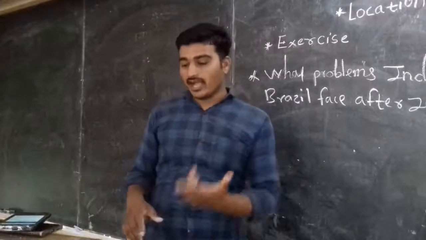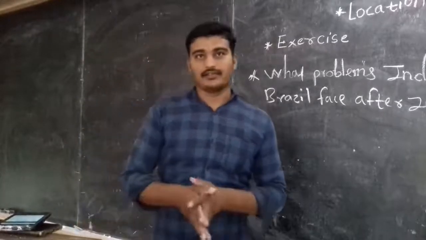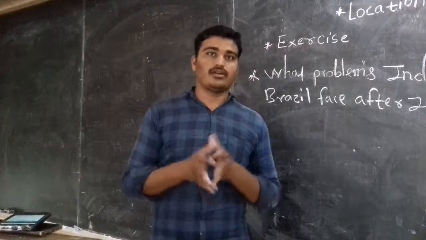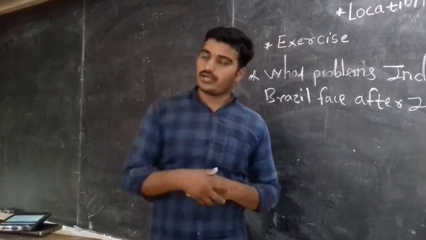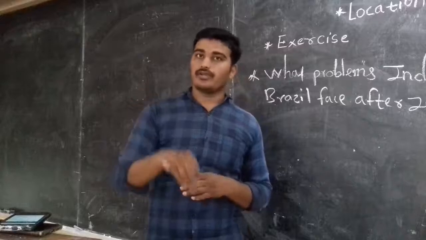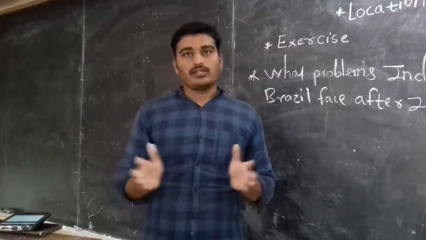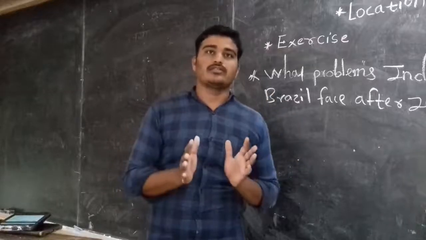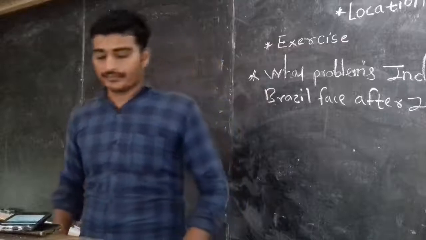But when they ask you about location, the exact location on Earth, that time you have to use the equator, whether it is on the equator, the Tropic of Capricorn or the Tropic of Cancer, and what the exact location on Earth is, that you have to mention in the answer. Okay.